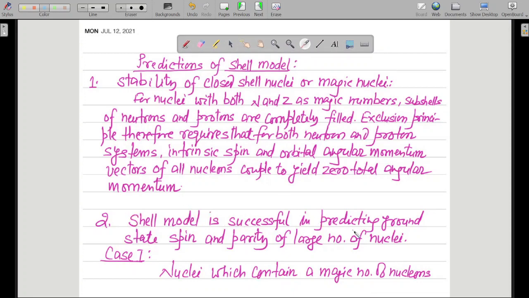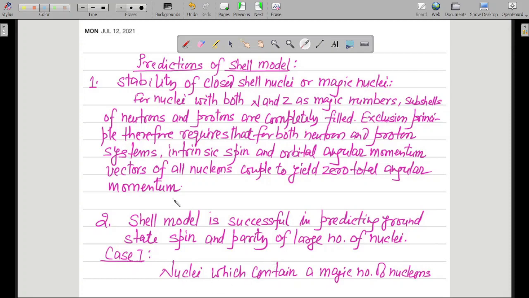The shell model is successful in predicting the ground state spin and parity of a large number of nuclei. One of the major successes of this nuclear shell model is that it is successful in predicting ground state spin and parity. So you can predict the ground state spin and parity of a large number of nuclei, about which I am going to teach you in this particular lecture.